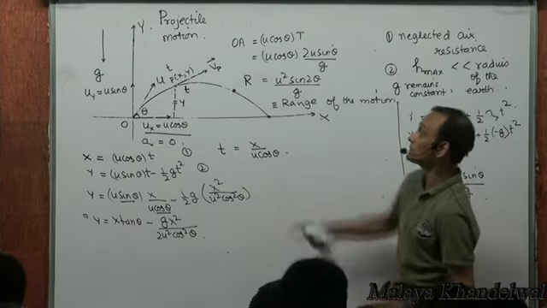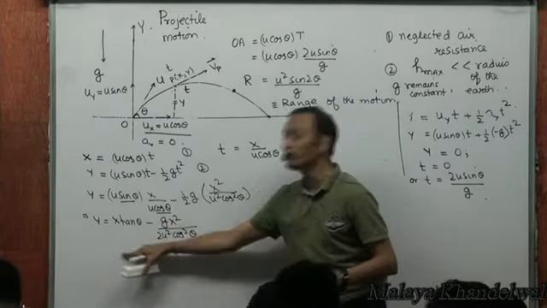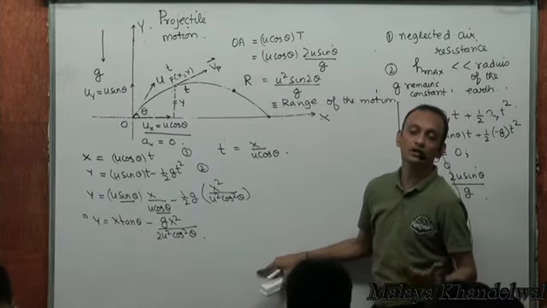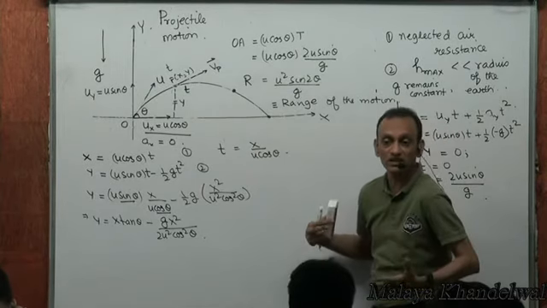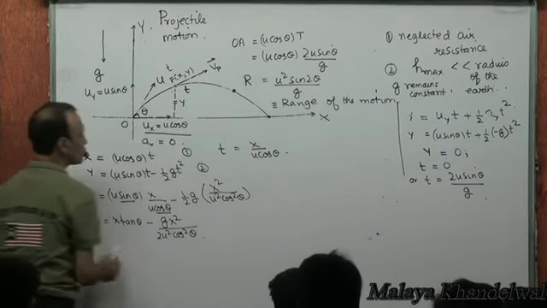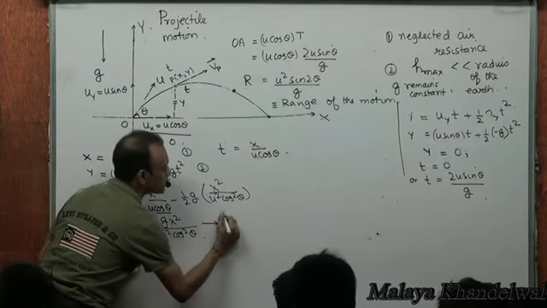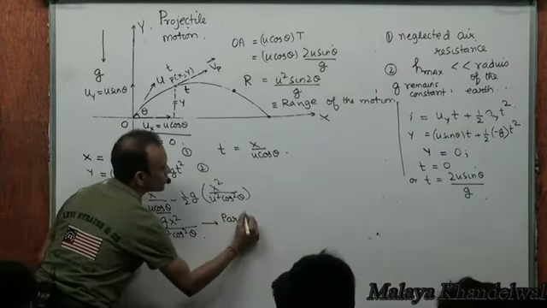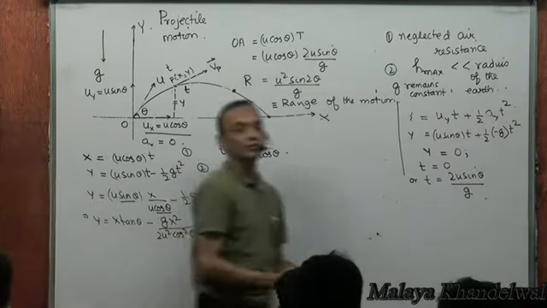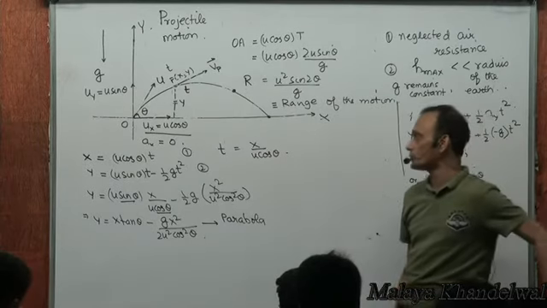This is the relationship connecting the x and y coordinates of any point on this trajectory. And this is called the equation of the locus, equation of the path, equation of the trajectory. We will learn down the line in coordinate geometry that this represents a parabola. Y equal to a quadratic in x represents a parabola, which is what we'll learn later in coordinate geometry.